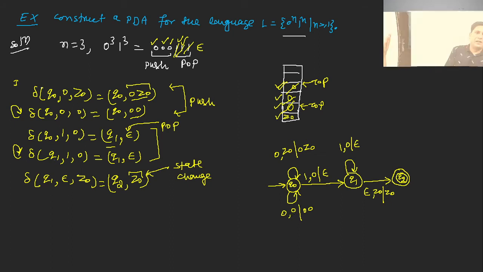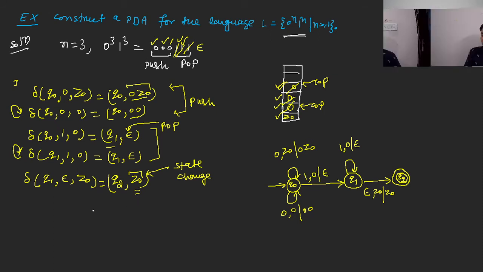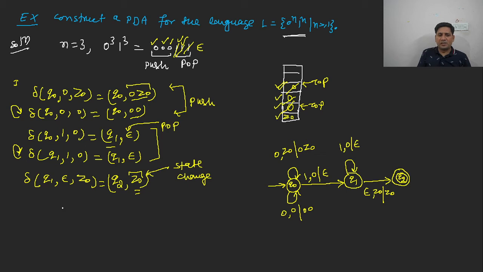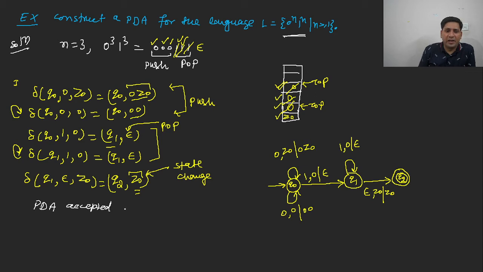So this is a PDA accepted by final state, because Z naught is in the stack. What does this represent? It is a PDA for L equal to 0 to the power n 1 to the power n, accepted by final state. So this is a PDA accepted by final state. Now you can understand its string acceptance as well. Let us understand how its string acceptance works. So you can say that this is the PDA accepted by final state.